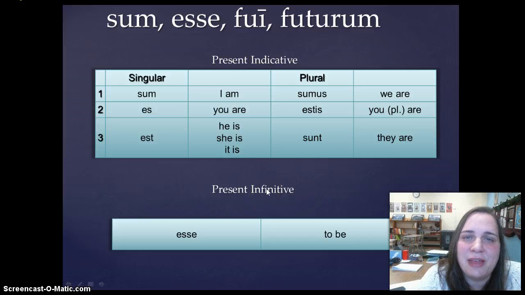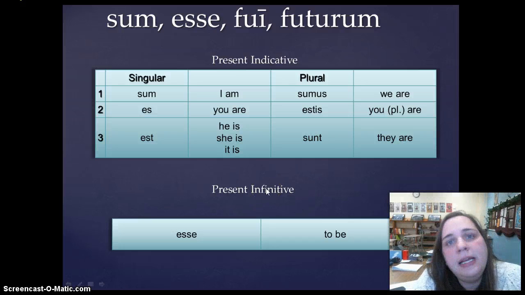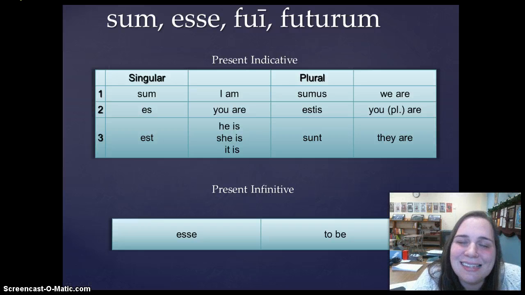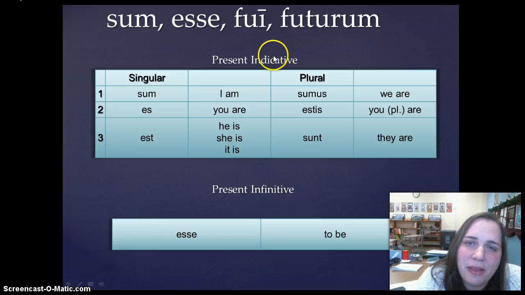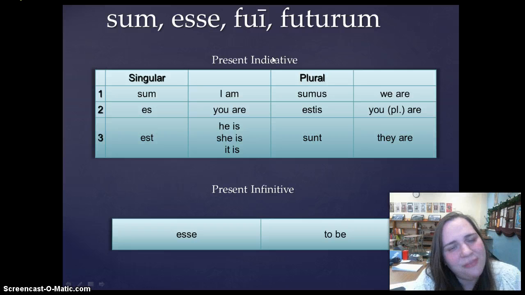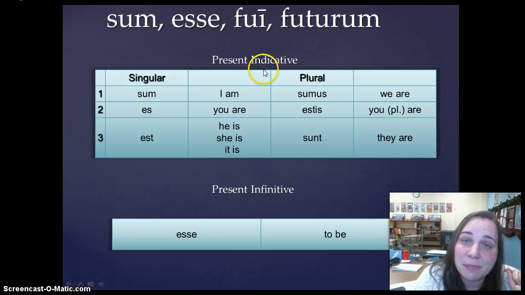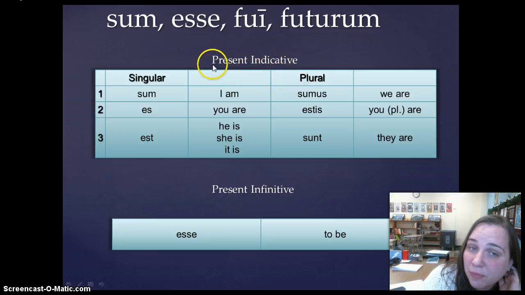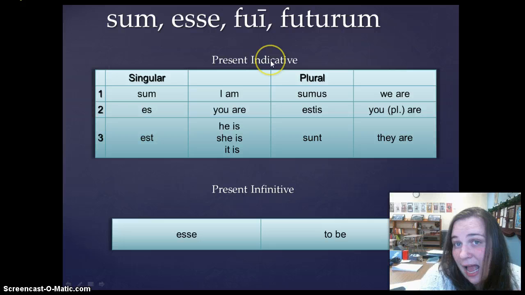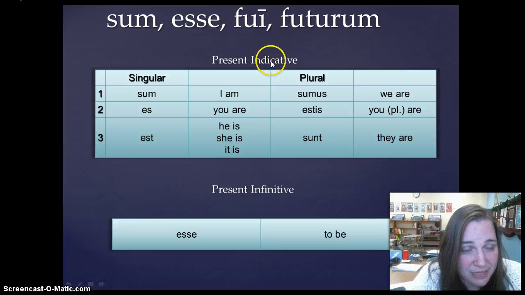I should probably mention to you that in the most technical sense, the verb to be does not have an active or a passive, okay? It just is. So technically, this is the first person singular present indicative. Now, in practical terms instead of technical terms, if you were to say the present active indicative, I'm not going to get too worked up about it, but like I said, to be as precise as possible, you would call this the present indicative, not the present active indicative. There are no passive forms for it. There are no active forms. They're just the forms in the present.